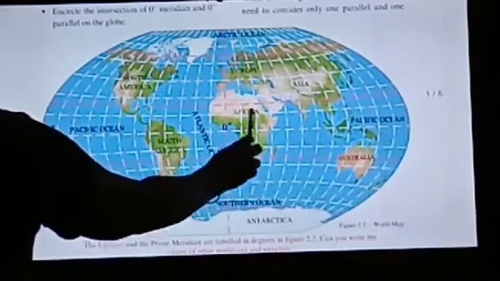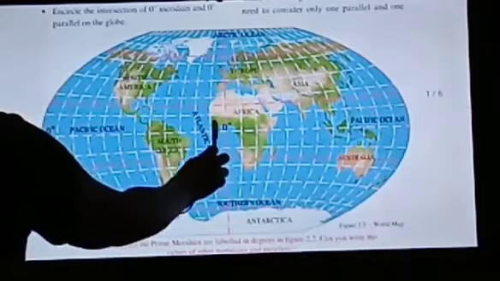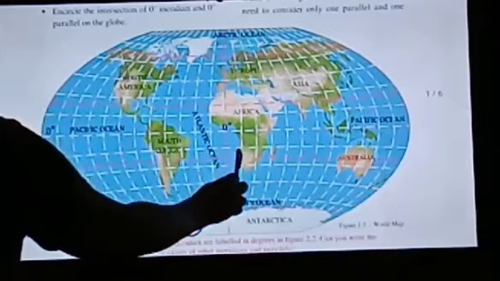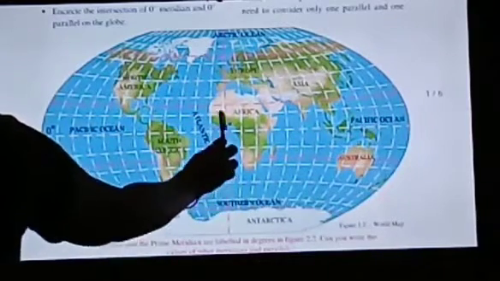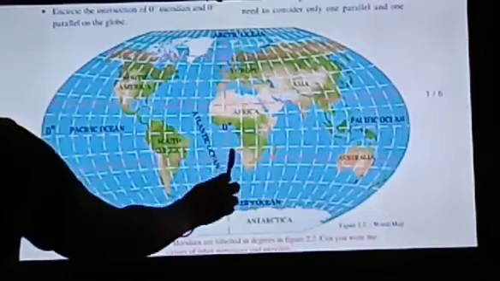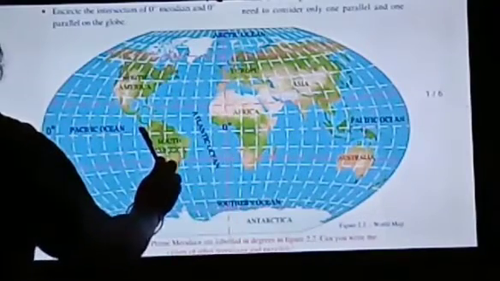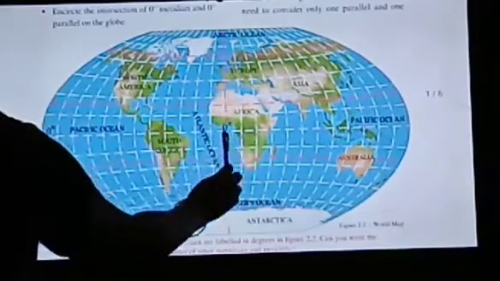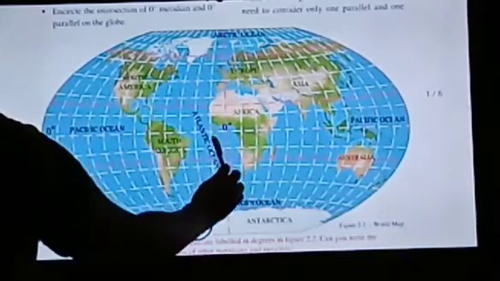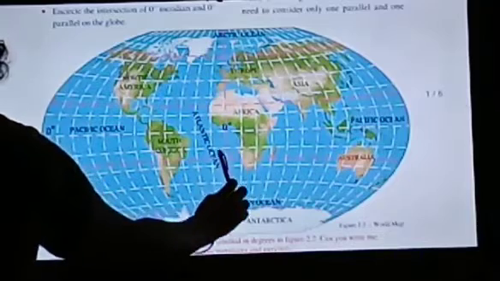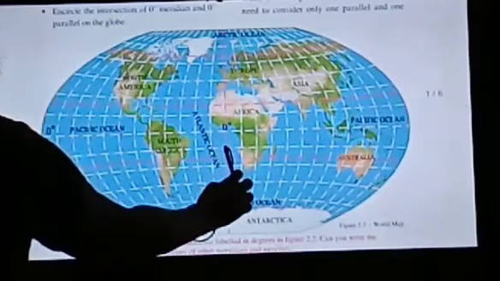See the picture? It is the intersection. You have to encircle this place. Intersection means the 0 degree meridian and the 0 degree parallel both cut in this place. This is called the intersection.